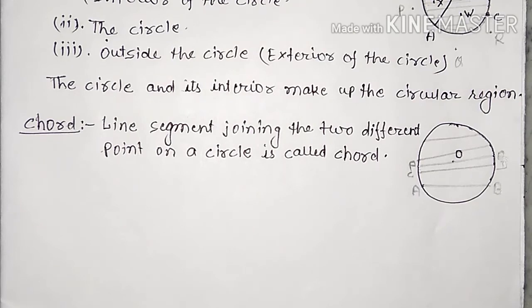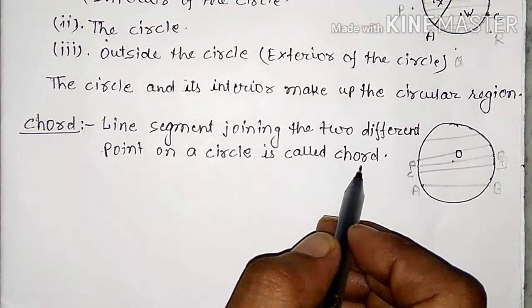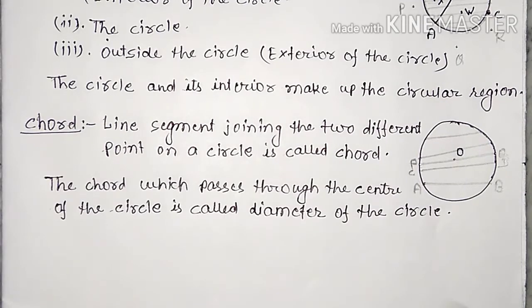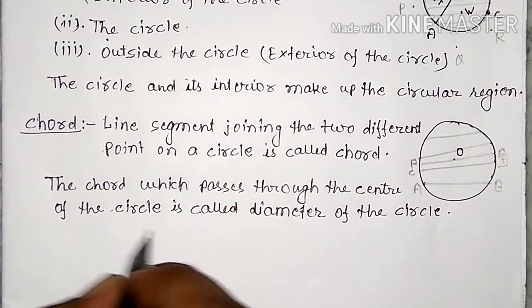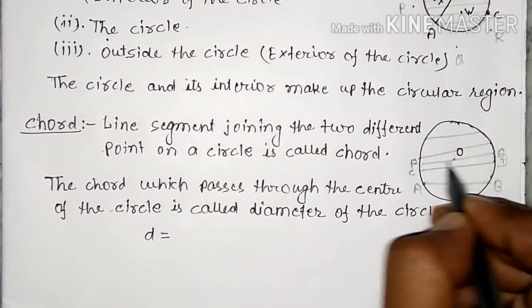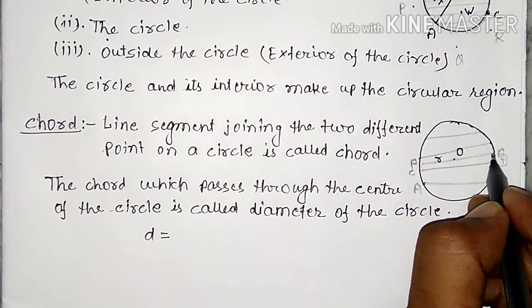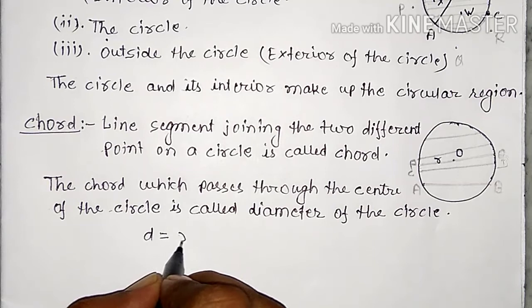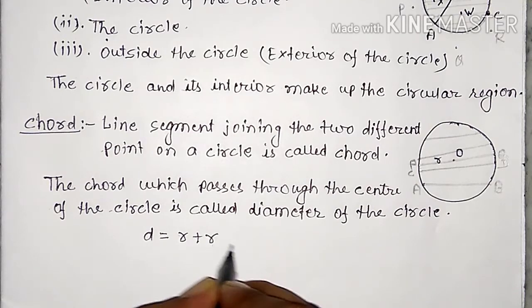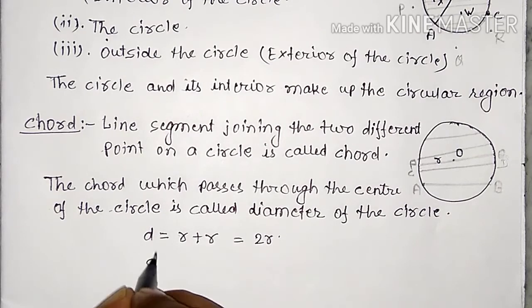The line segment joining two different points on a circle is called a chord, and the chord which passes through the center of the circle is called the diameter of the circle. We can write diameter as D. This is the diameter. This is the radius R. OP is equal to a single R. OQ is equal to another R. So we can say D is equal to R plus R, which is equal to 2R. So the diameter is equal to twice R.